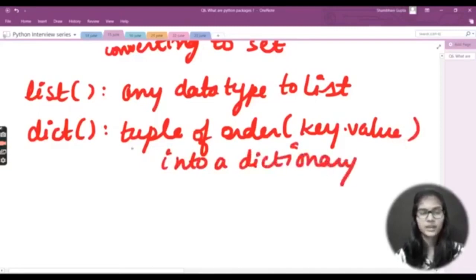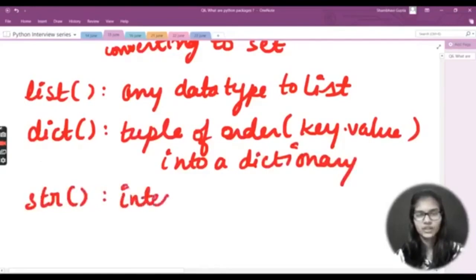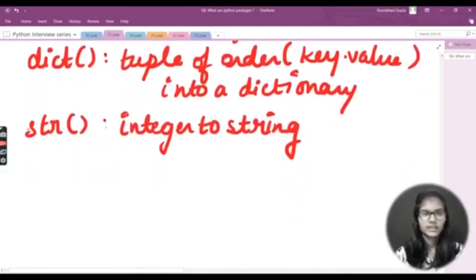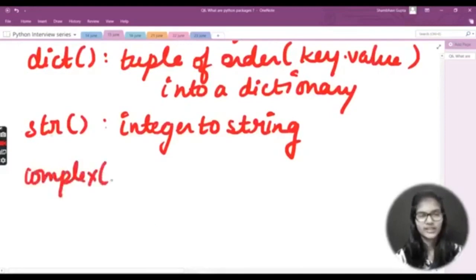Now, other than this, I have another one, that is str. It is used to convert an integer to a string. And now I have my last one. Let me come a little down right here. My last function is complex, and in brackets we have two parameters, real comma imag, that is imaginary.